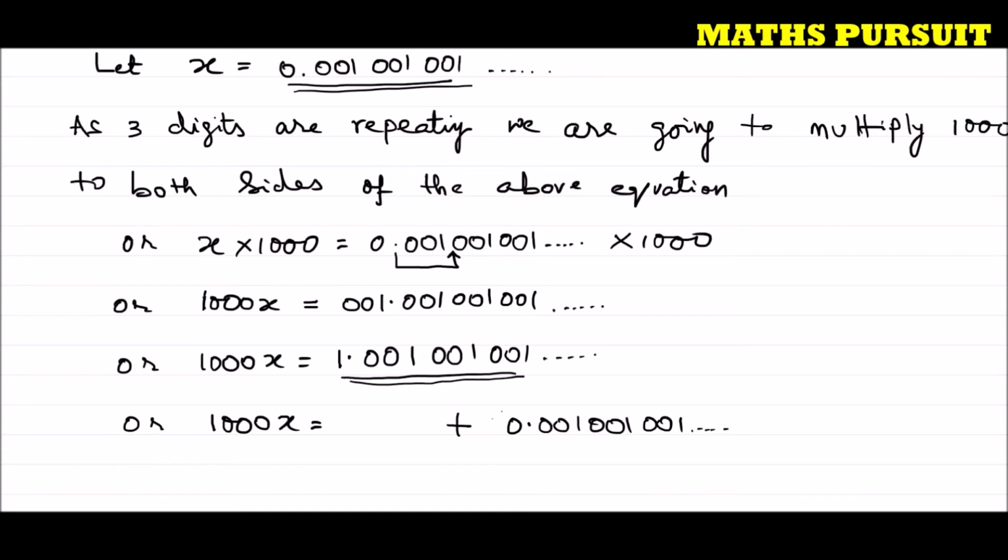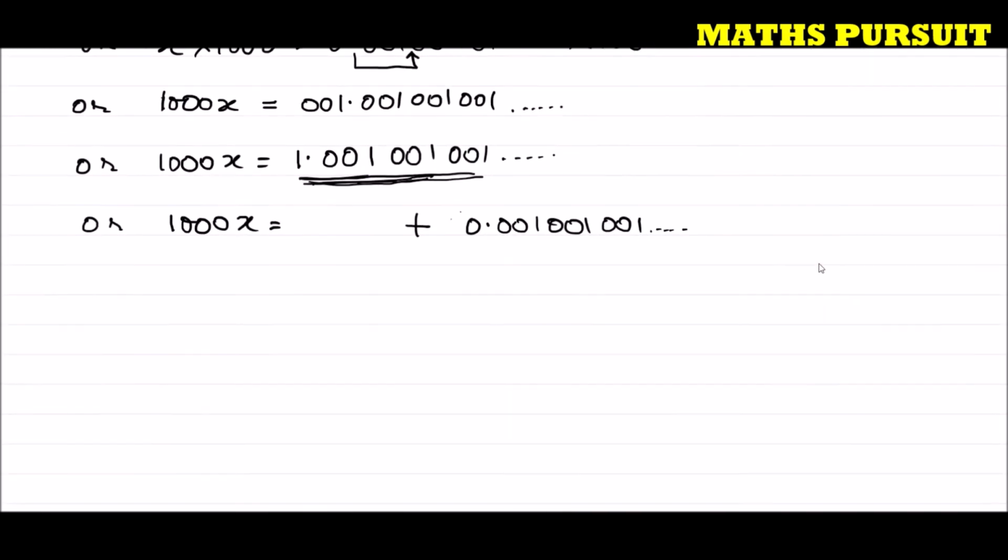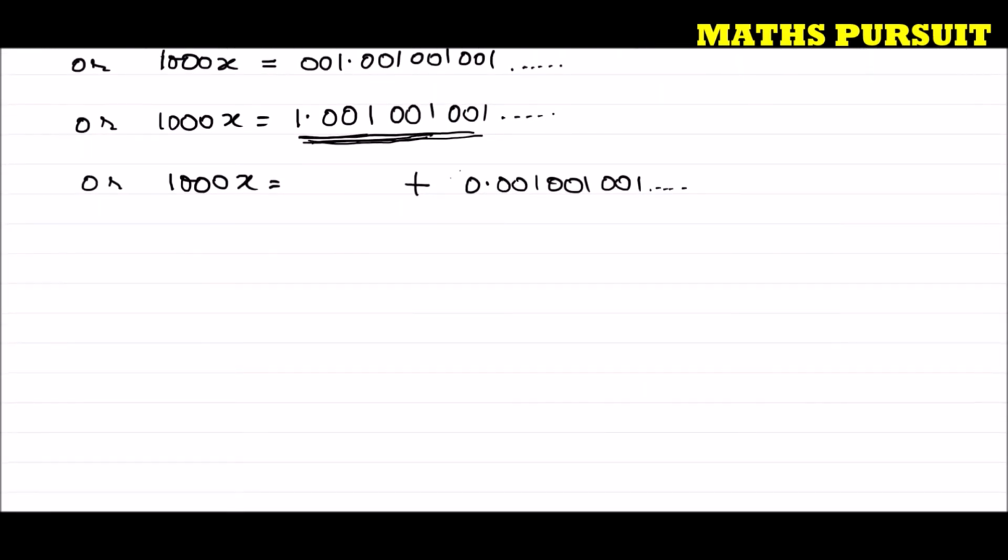And the other part, what is the other part going to be? We are segregating this particular 1.001001001 into 2 parts. We know that one part is 0.001001001. And the other part, what will it be? Let us find out. We can do it verbally, or even to avoid any mistakes, let us subtract 0.001001001 from 1.001001001. That would be appropriate because we will avoid any mistakes.